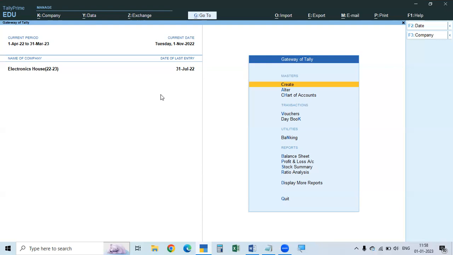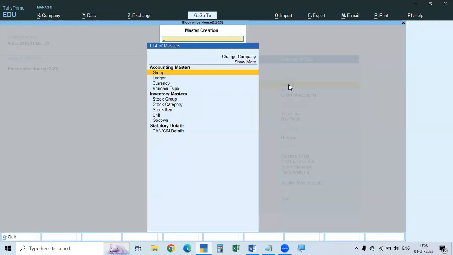Okay, this is the use and necessity. Now we will know how to create a godown. See here, in Masters we will go to the Create button. In this Create button, accounting masters are related to accounts, we know, groups and ledgers, everything. These godowns are related to inventory or stock only. That's why we'll go to inventory masters. Groups, category, items, everything we purchase, we know how to create all these things. Now the last one is godown. How to create the godown.